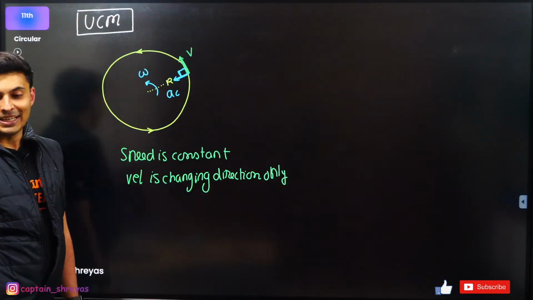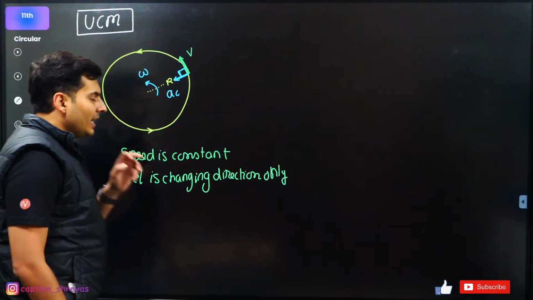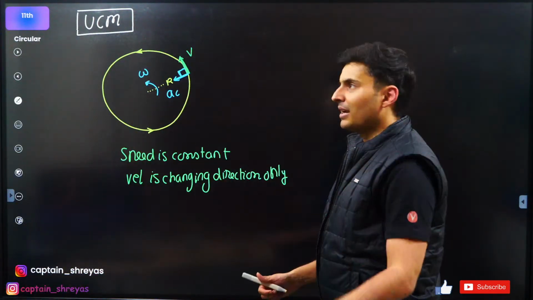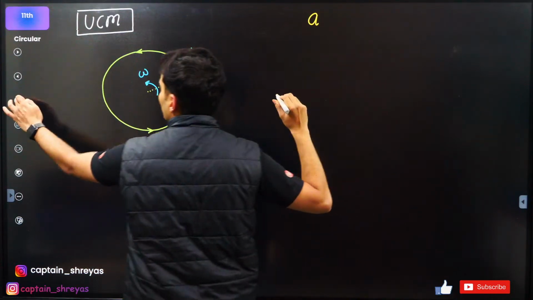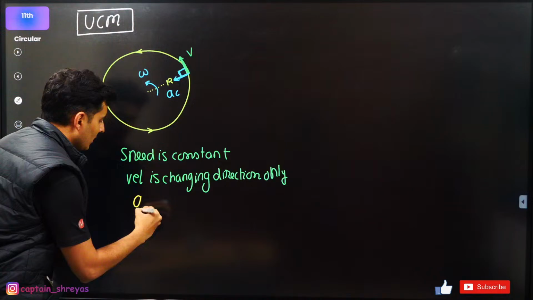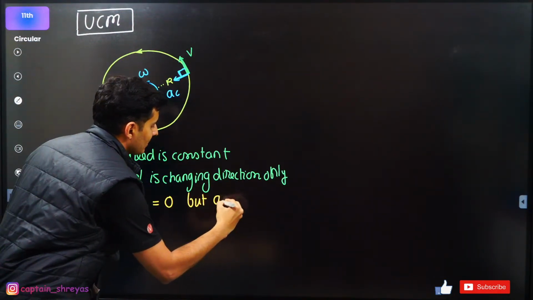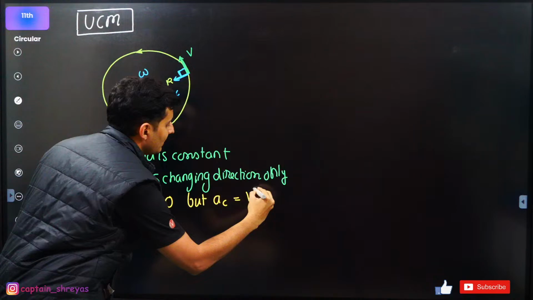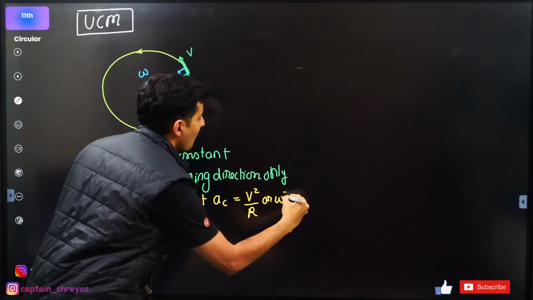Because the velocity is only changing the direction, not the magnitude, can I not easily say that the tangential acceleration is 0, but the centripetal acceleration will be v square by r, or you can also use omega square r.